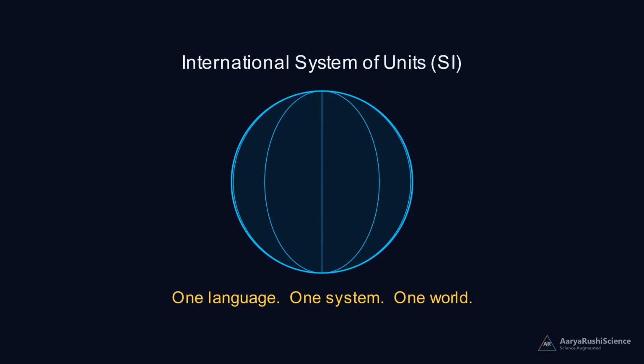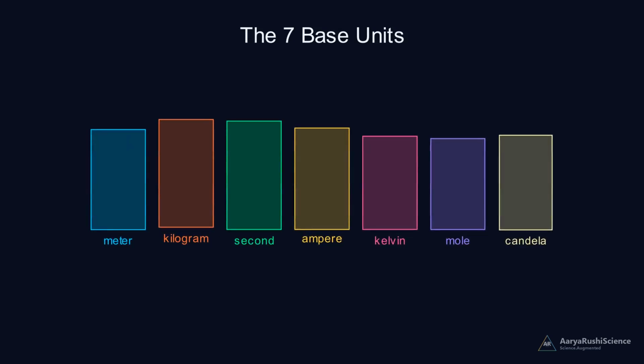So the world came together and agreed on one language of measurement, the International System of Units, or SI. One language. One system. One world. And it rests on just 7 base units, the 7 pillars from which every other measurement is built.